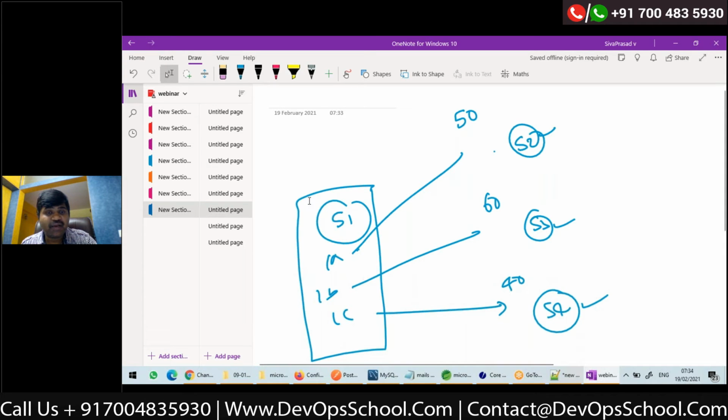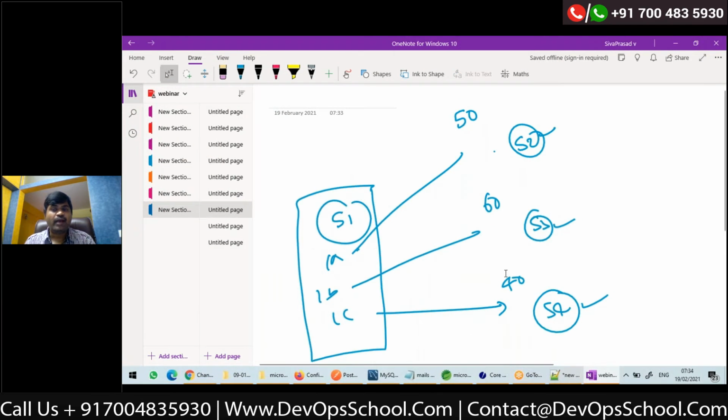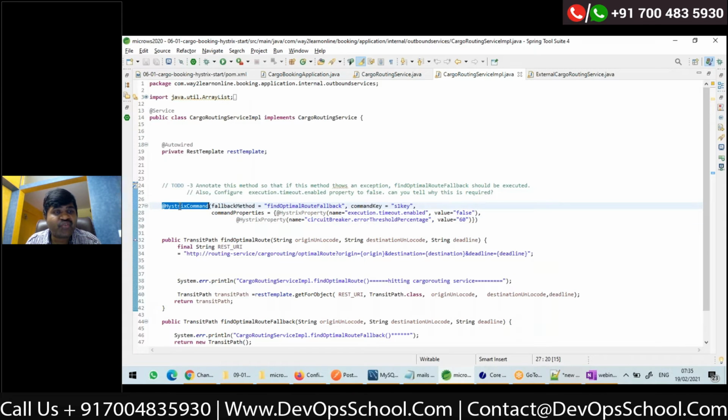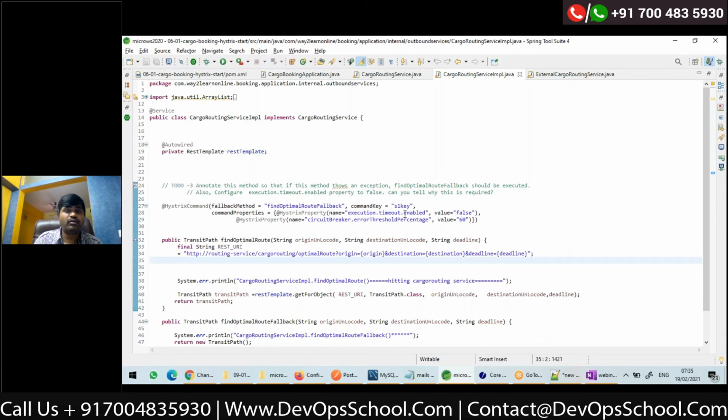So in my S1, if I write this property hystrix.command.default.circuitbreaker.errorThresholdPercentage, it applies to all the circuits: between S1 and S2, S1 and S3, S1 and S4, the default value will be applied. But I want a different one. So whenever I'm writing the Hystrix command annotation, I know which service this method is making a REST API call to, let's say S2.